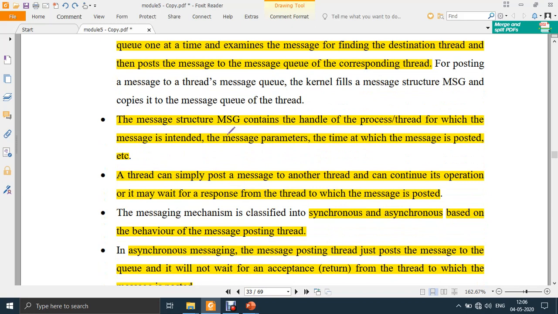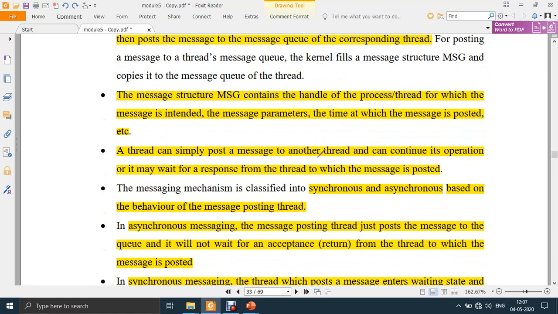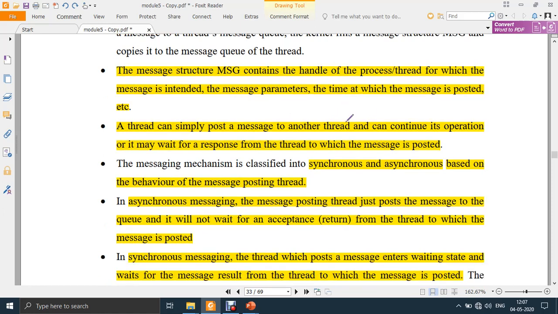So, message queue structure. MSG contains a handle of the process or thread for which the message is intended, the message parameters, and the time at which the message is posted, etc. So all this information is contained in the message: who has sent the message, and to whom. Message parameters mean the dimension of the message, that is, how much memory the message consumes, and when the message was created or posted. All these things will be there.